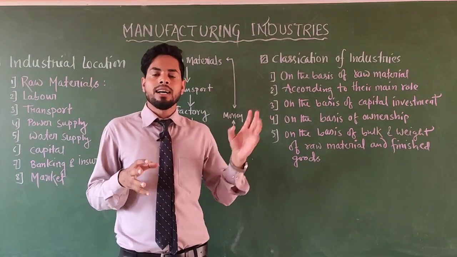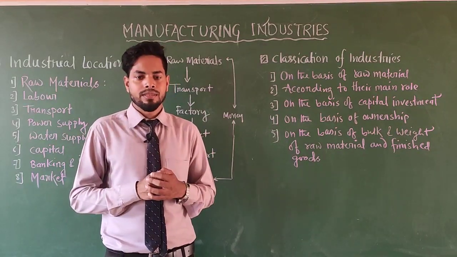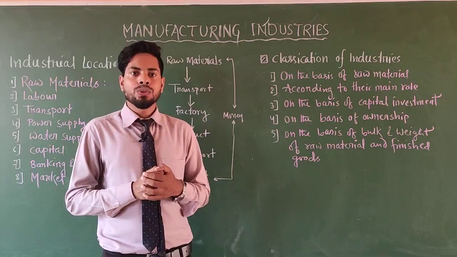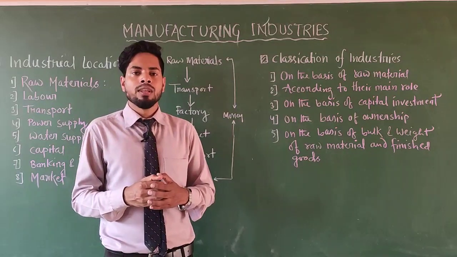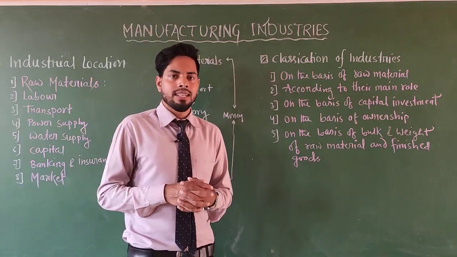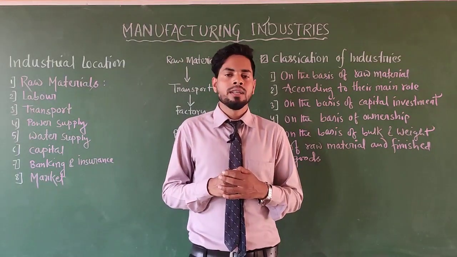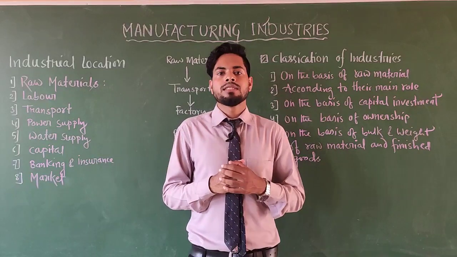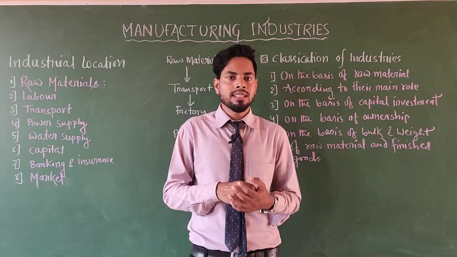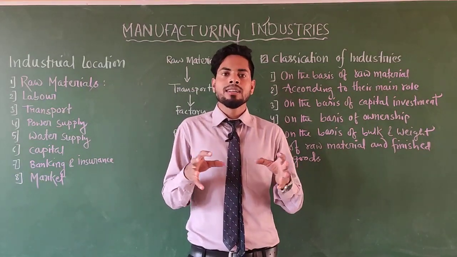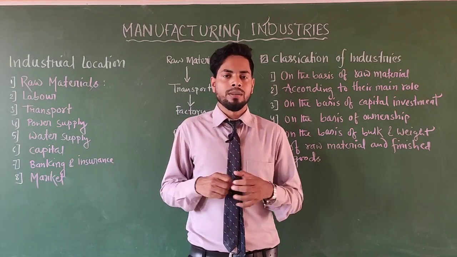Both industries are mainly developed near the cities, and that leads to urbanization. So industrialization and urbanization move hand in hand. How? If we set up industries at any place, we should develop transport facilities, market facilities, hospital facilities, electric supply, water supply, etc. That's why we set up the industry at that place. So people come for job opportunities and they grow a settlement in that area.